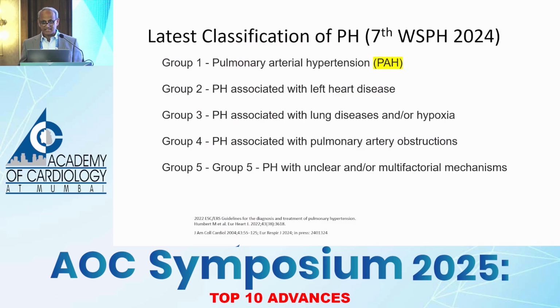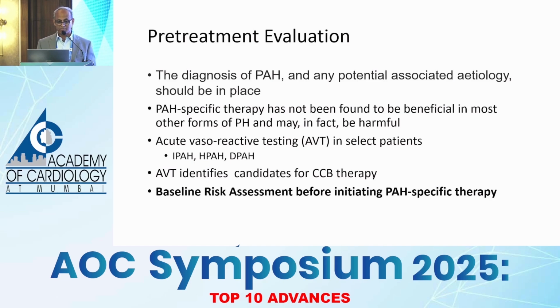So also the classifications have evolved. Good old days, there were just 3 groups. We had those things called primary pulmonary hypertension. The latest classification of 2024 says that group 1 is referred to as pulmonary arterial hypertension, the pure pulmonary hypertension, that is to say. And based on etiology, we have group 2 where there is left heart disease, group 3 with lung disease and or hypoxia, pulmonary obstructions in group 4, which is a very important entity, CTEPH or chronic thromboembolic pulmonary hypertension is a part of this group, and then the unclear and the multifactorial mechanisms.